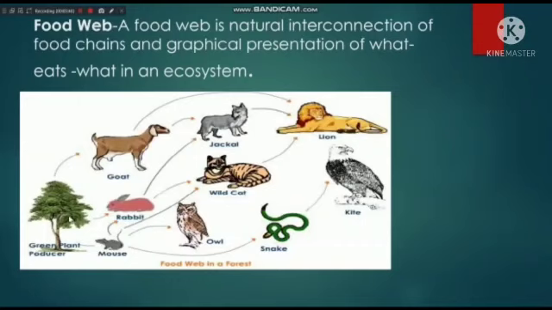A rabbit is feeding on a plant. This rabbit is eaten by a wild cat, and then it is eaten by a lion. Here the mouse is there. The mouse is eaten by an owl. So the same mouse can be eaten by a snake, and the snake can be eaten by a kite. So in this way the food chains are connected, and this natural interconnection of food chains is making a food web.